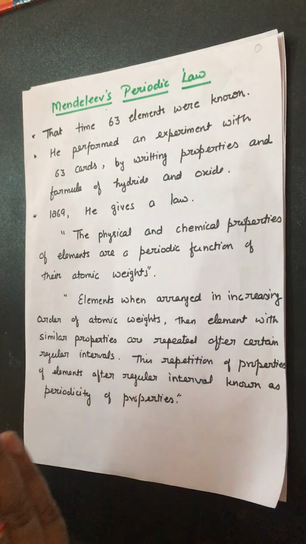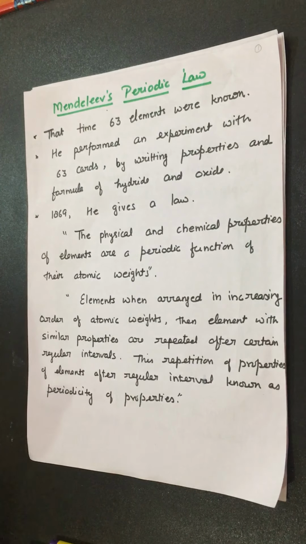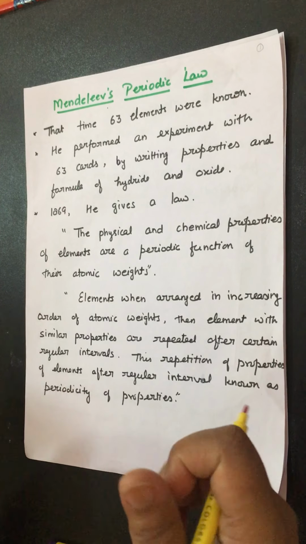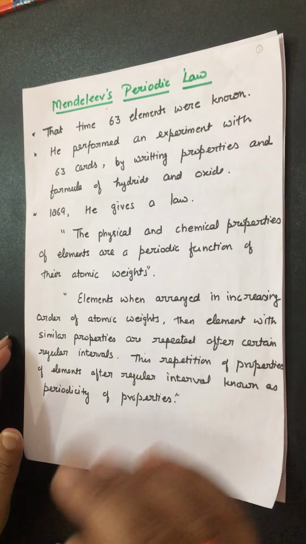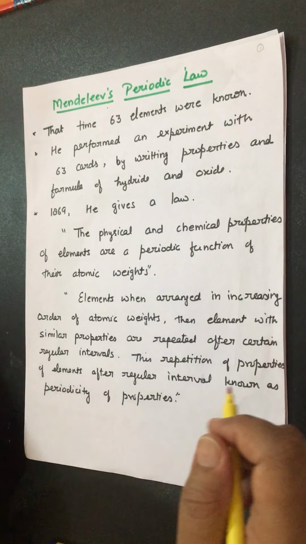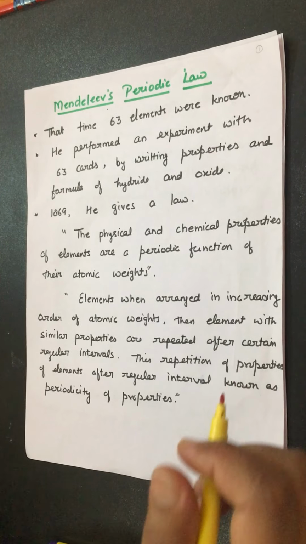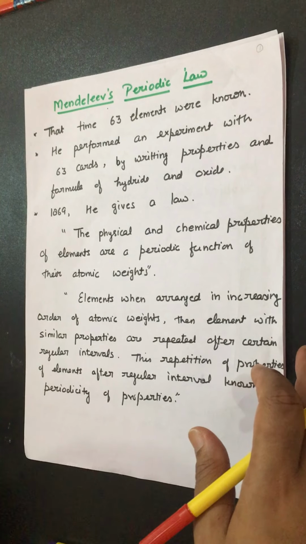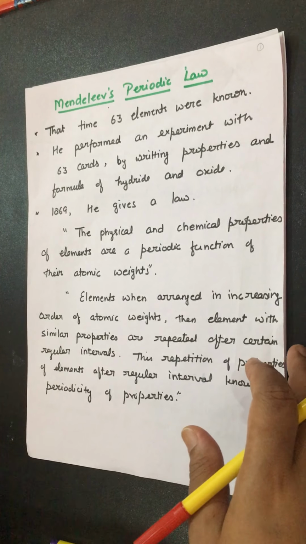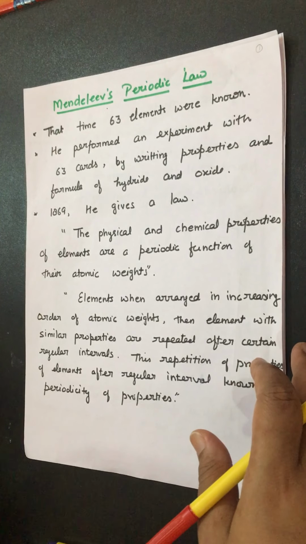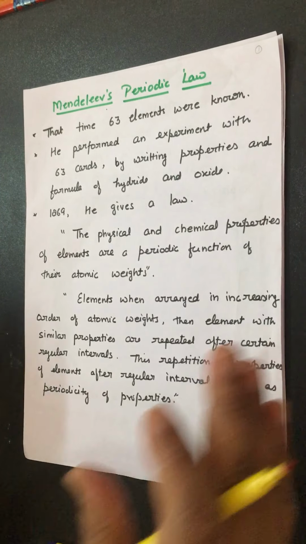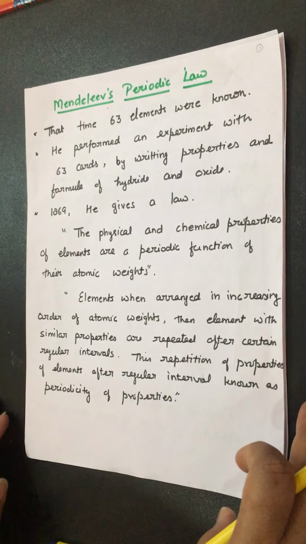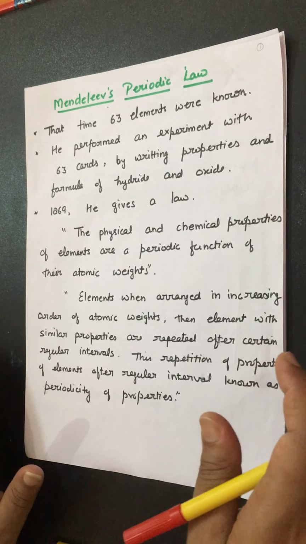Then he sorted these elements according to similar properties and found that all these elements were automatically arranged in increasing order of atomic masses. Then he gave his law, proposed in 1869, known as Mendeleev's periodic law. According to it, the physical and chemical properties of elements are a periodic function of their atomic weights. All the elements were arranged in increasing order of atomic weights, and they show periodicity after a certain interval.